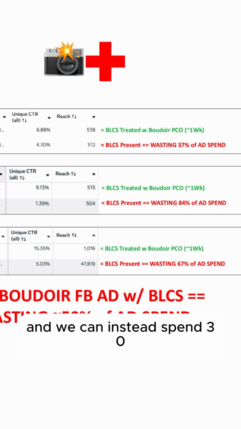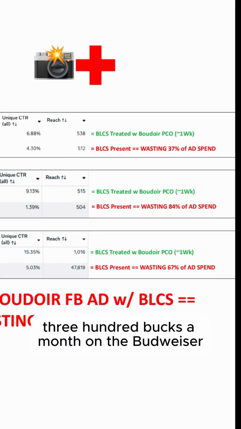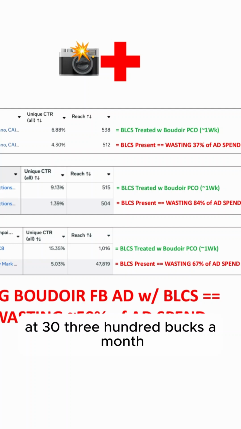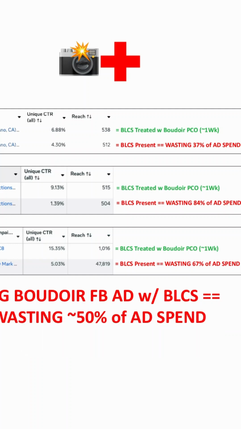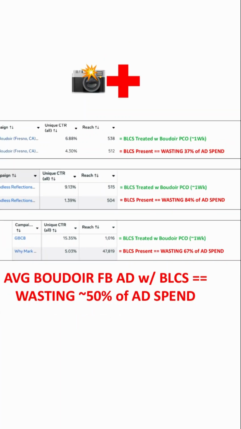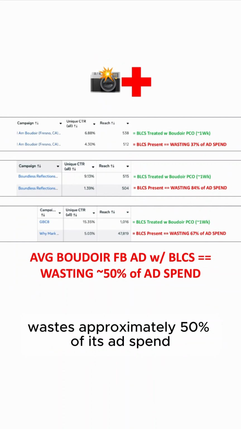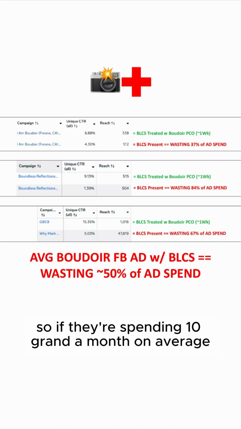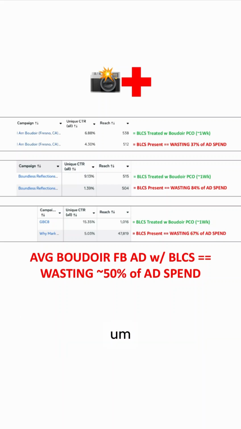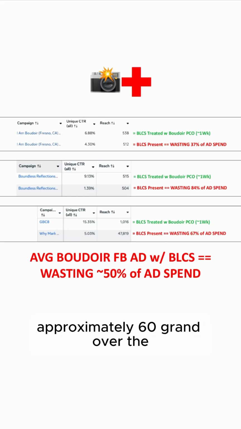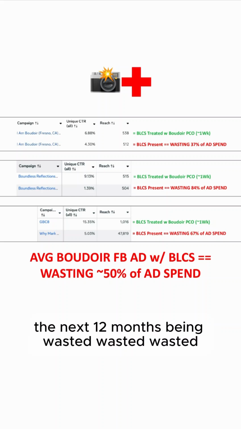And we can instead spend 3,300 bucks a month on the Boudoir Pico treated ad and get our ad into the same number of women's brands at 3,300 bucks a month, compared to the original at 10 grand a month. And from all the numbers here from my testing, the average Boudoir Facebook ad with BLCS wastes approximately 50% of its ad spend, literally half going down the drain. So if they're spending 10 grand a month, on average, 5K every month, or approximately 60 grand over the next 12 months, is being wasted.